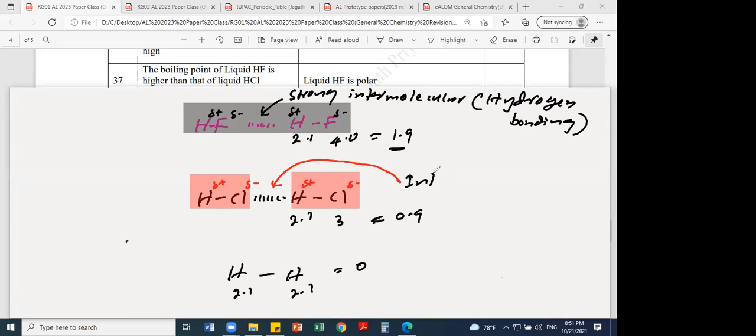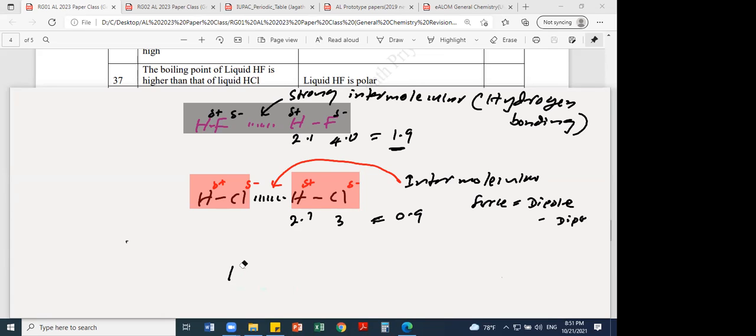What is the name given to this intermolecular force or secondary interaction? This intermolecular force is known as dipole-dipole. So all the others have what? Not only HCl, HBr and HI also. What is the main type of intermolecular force? There are different types of intermolecular forces. In organic chemistry, you learn only intermolecular forces in general, but we can also classify them into different types.